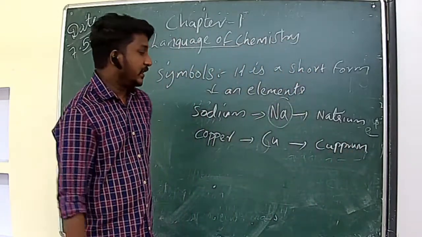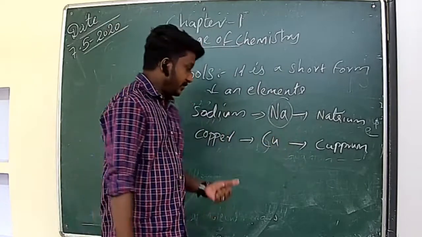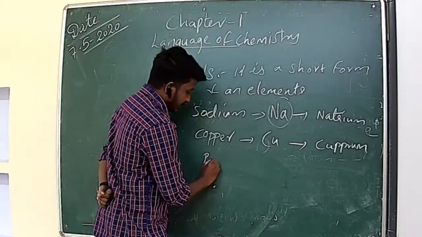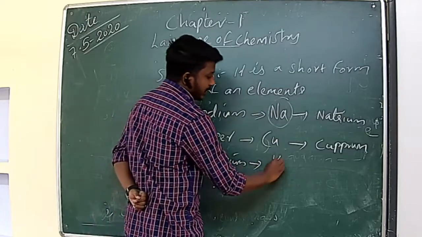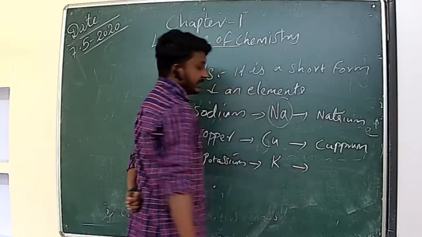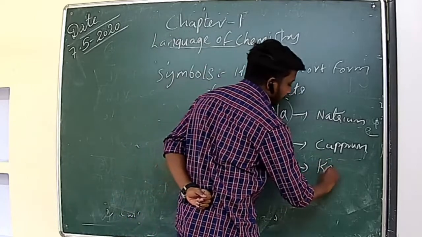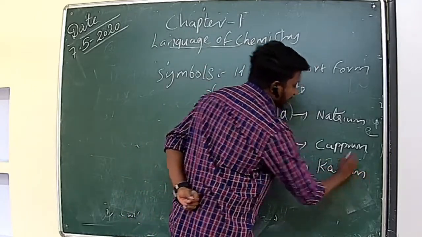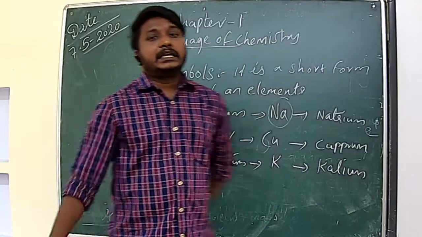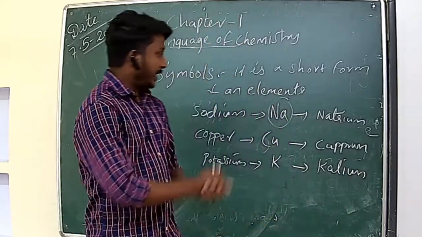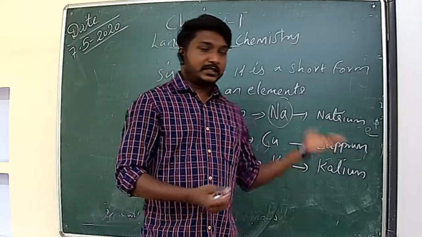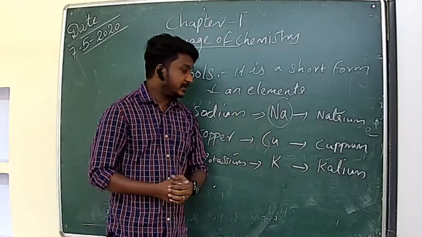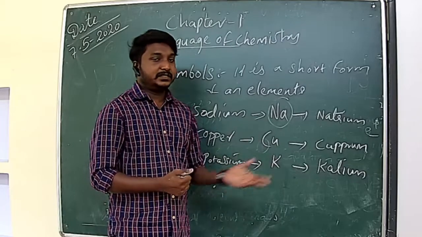Okay. So like this. Next, another example, potassium. What is the symbol? K. Because the Latin name of potassium is kalium. So like this, he made the symbol for every element. You can see in the textbook the element symbols are given. So please note that down.